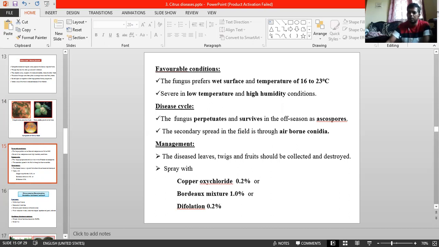in the field is through airborne conidia. Okay. And next, coming to the management: the diseased leaves, twigs and fruits should be collected and burned in the straw because they can act as inoculum sources. And spray with 0.2 to 0.3% copper oxychloride and 1% borax mixture, and 0.2% dithane, and 0.2% chlorothalonil at 15 days interval. At least you have to take 2 to 3 sprays. Okay, this much is required. This is all about canker. This is one of the major diseases.